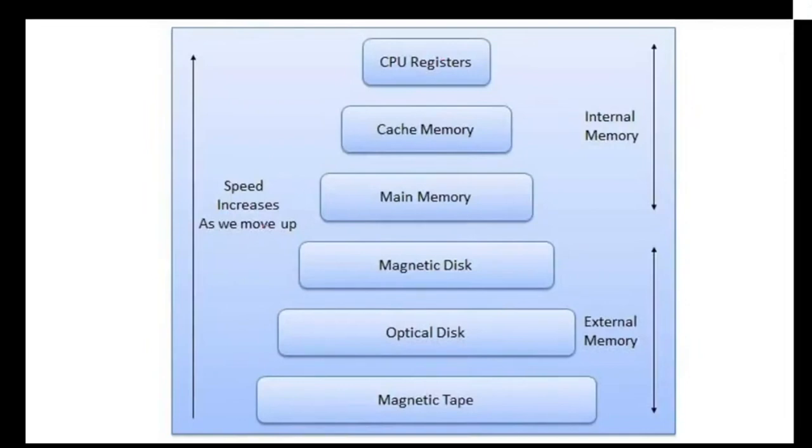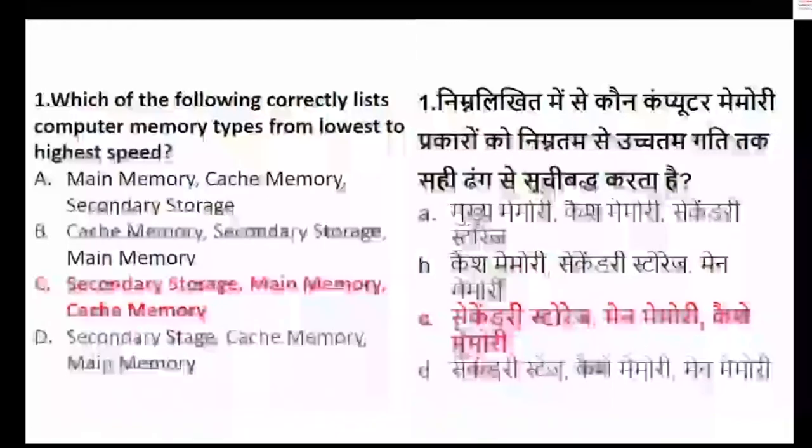As we go ahead, from magnetic tape to CPU registers, the speed increases. The magnetic, optical and magnetic tapes are a form of external memory, whereas main memory and cache memory, including CPU registers, are considered internal memory. Just keep these points in mind, because many students get confused. You should be able to understand them when you get the proper question. Okay, now let's go to question number 2.